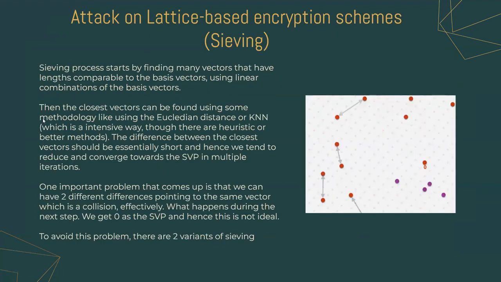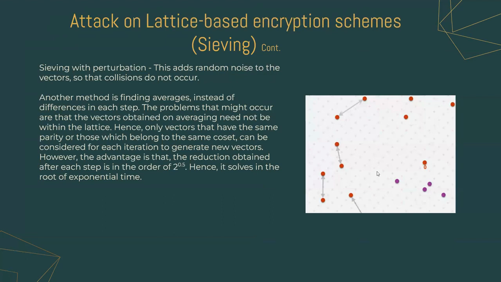The sieving process starts by finding many vectors that have lengths comparable to the basis vectors, using linear combinations of the basis vectors. The difference between the closest vectors should be essentially short, and hence we tend to reduce and converge towards the SVP in multiple iterations. After multiple iterations, we reach the solution, and there are problems like landing a collision and exponential running time, which need to be solved.